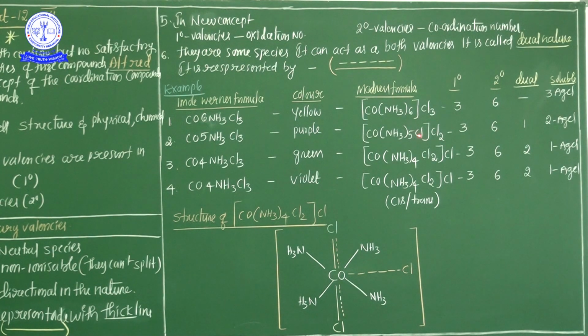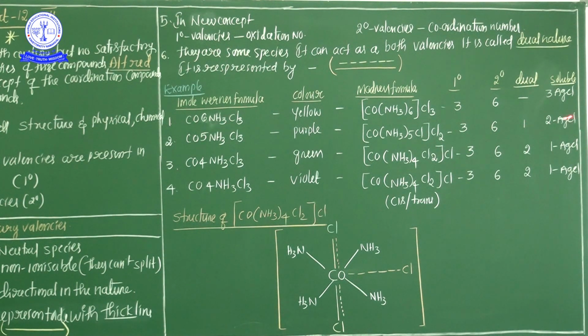The chlorine inside the square bracket acts as primary valency and also secondary valency. So from the primary valency point of view it is 3, from the secondary valency point of view it is 6, but dual means this chlorine acts as both primary valency and secondary valency. That's why from the dual point of view it is 1.